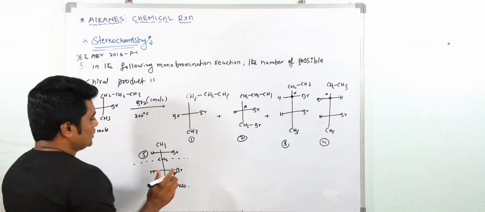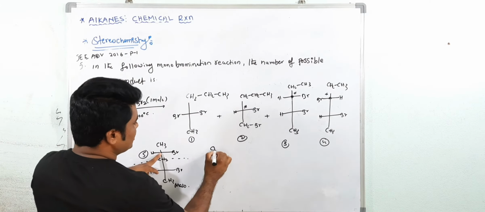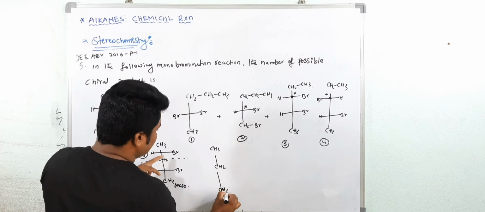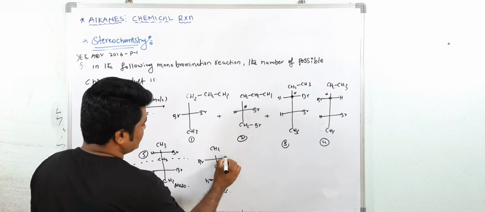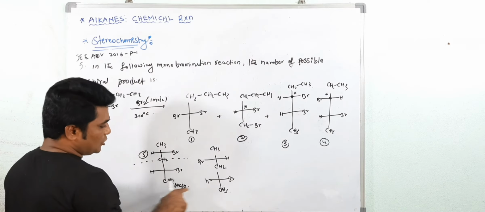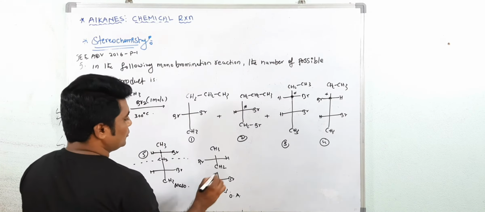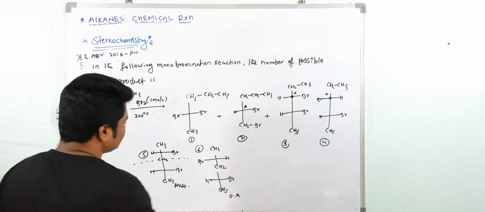Okay, now see, 6 is also possible. Here right side bromination takes place. Now there is one more possibility in that the bromination may take place left side. See, this is optically inactive, but this is optically active. Okay. Now this is 6.